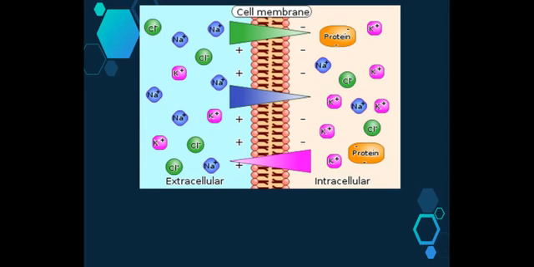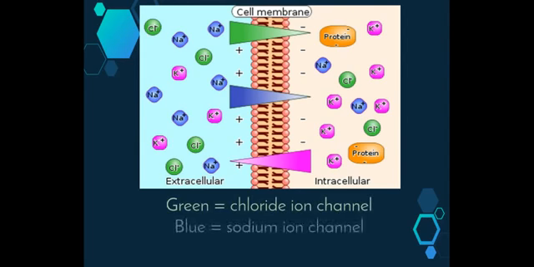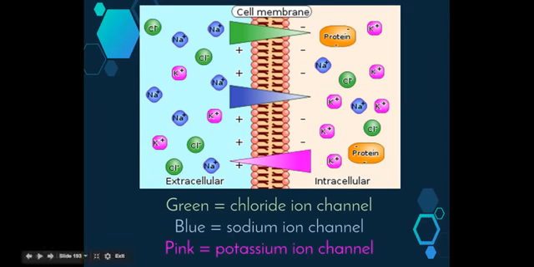Cell membranes are impermeable to proteins and most organic phosphates, so these are kept inside the cytoplasm. The membranes are selectively permeable, however, to sodium, potassium, and chloride. And in this image, we can see that the green circles relate to the chloride ions, the blue, the sodium, and the pink, potassium.